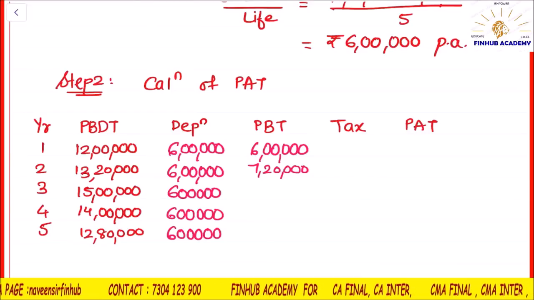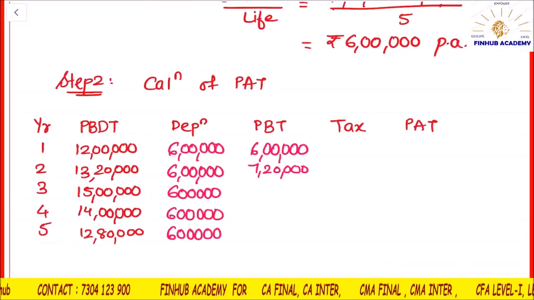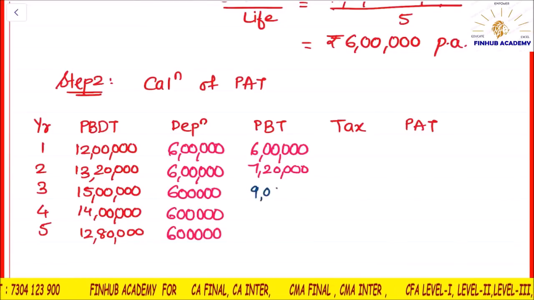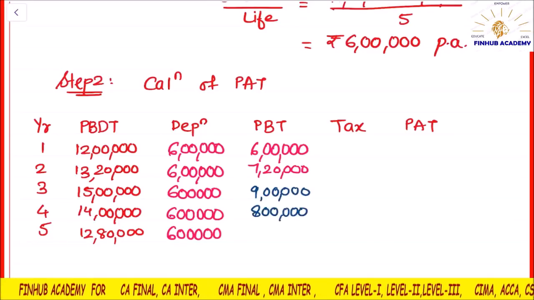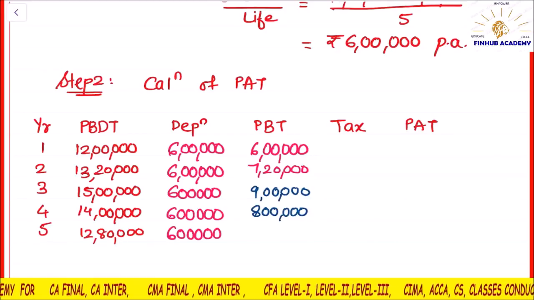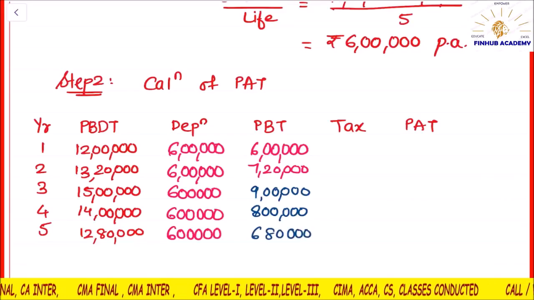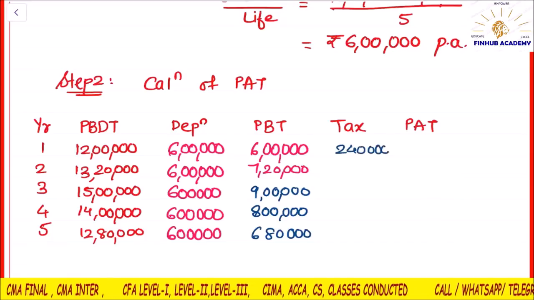Okay, please give me the figures. Anybody who has calculated PBT? Okay, 9 lakhs, 8 lakhs, 8 lakh 80,000, 6 lakh 80,000. Tax amount at 40%: 2 lakh 40,000.